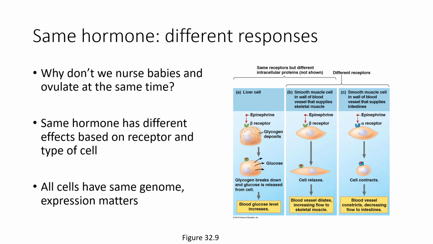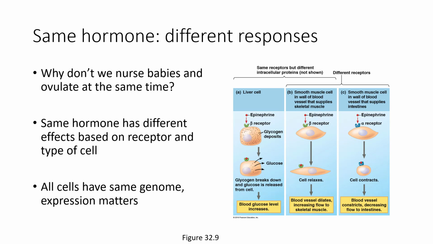So you've increased glucose availability, you've increased blood flow to skeletal muscles. This is the same molecule, the same hormone, doing different things in different cells. But for both of these, that's going to increase the energy available and your ability to use it. This is good for fight or flight.